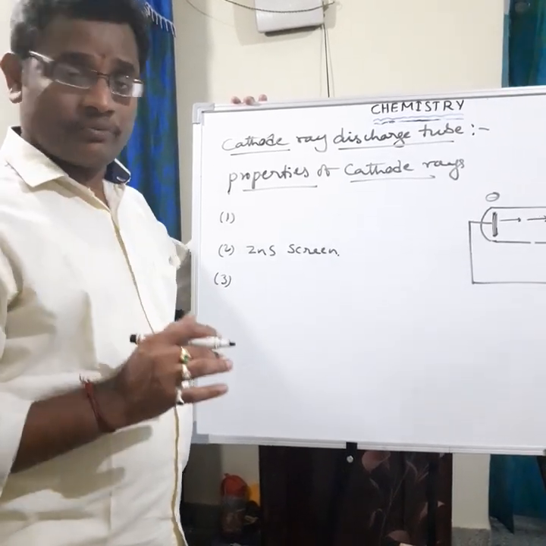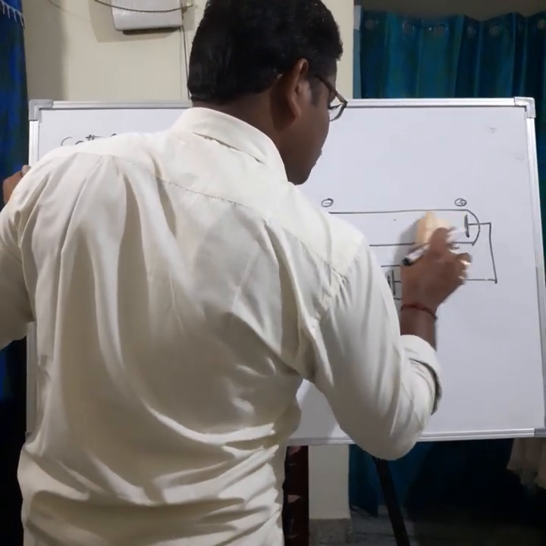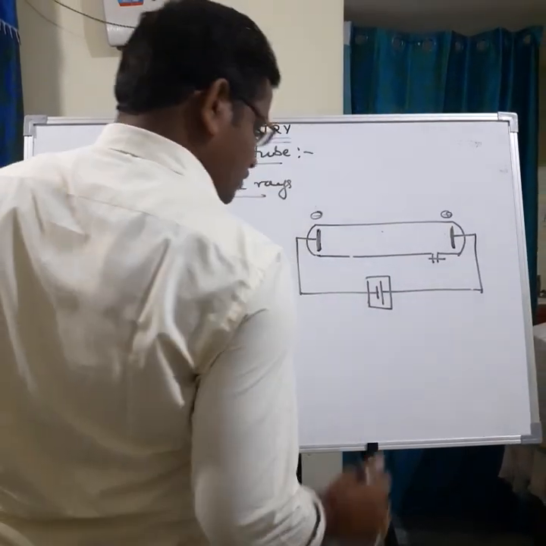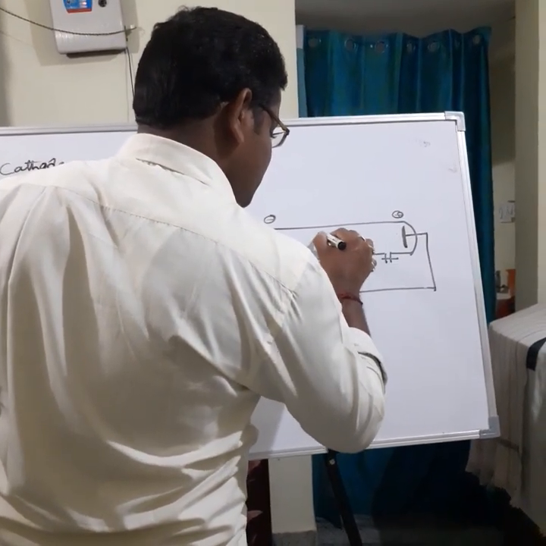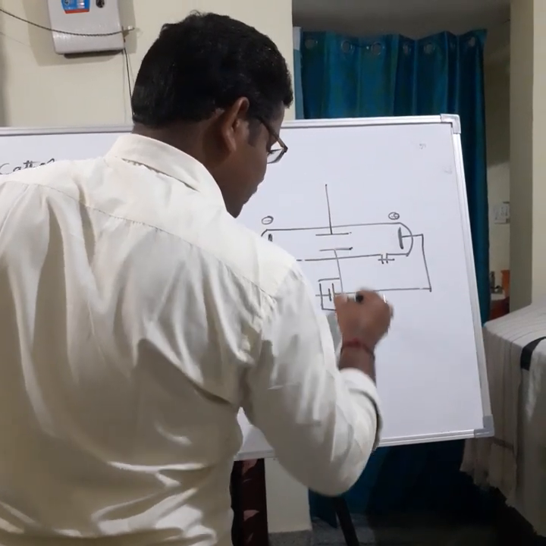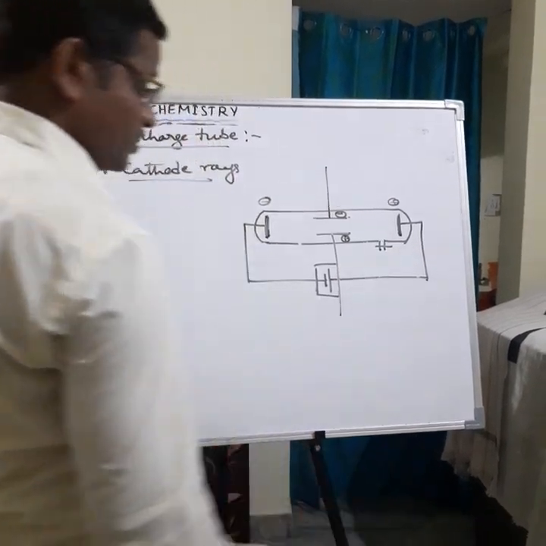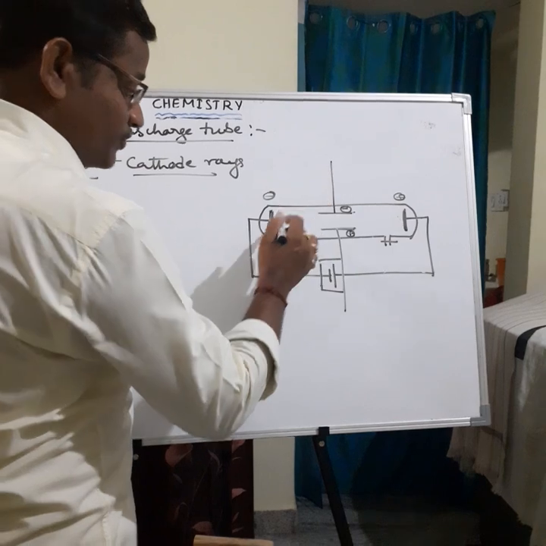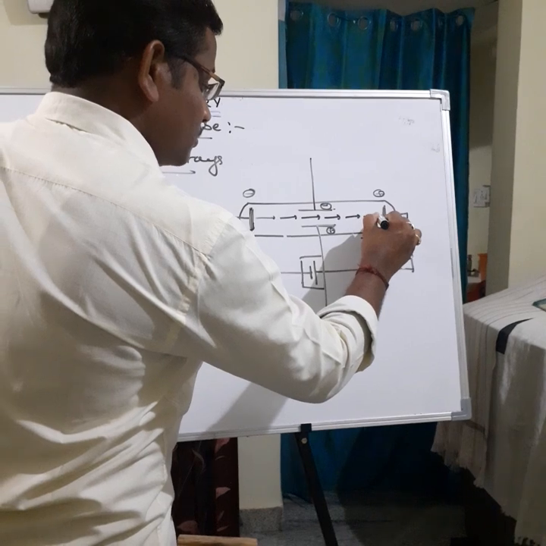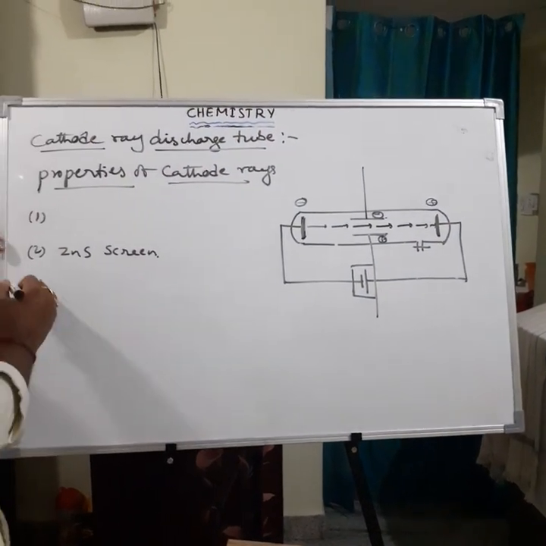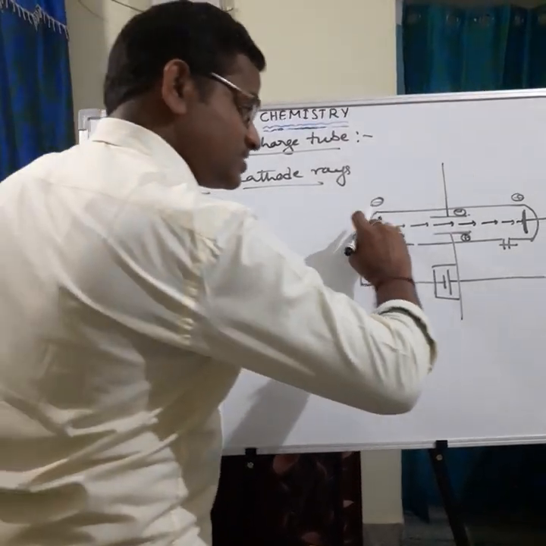Then the third point: these cathode rays travel in a straight line in the absence of electric field and magnetic field. See here, perpendicular to these cathode rays, J.J. Thomson arranged the electric field. Here the electric field has a positive charge and this is the negative pole of the electric field. In the absence of electric field, the rays travel in a straight line. Understood what I said? Then what is the third point? In the absence of electric field and magnetic field, the rays travel in a straight line.